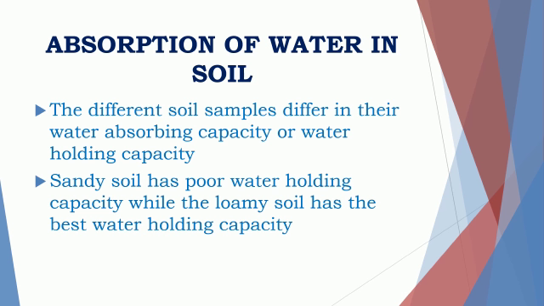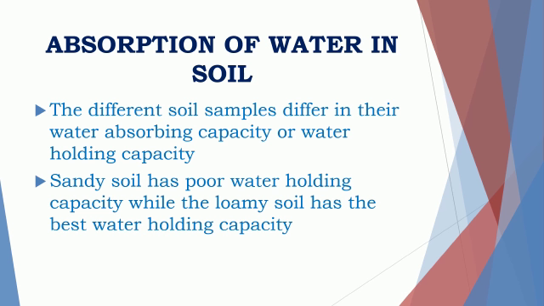The third property of the soil is absorption of water in soil. Different soil samples differ in their water absorbing capacity or water holding capacity. Sandy soil has poor water holding capacity, while loamy soil has the best water holding capacity.